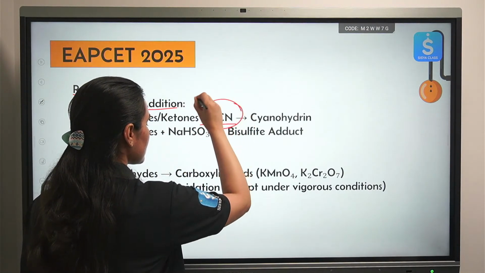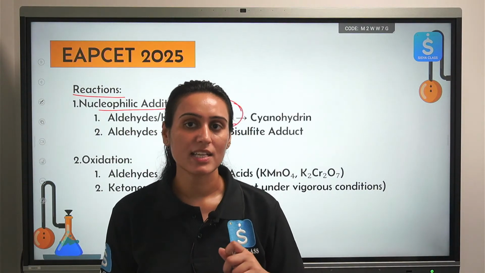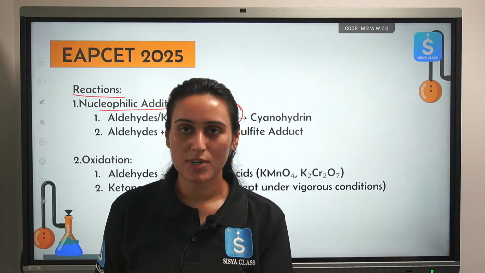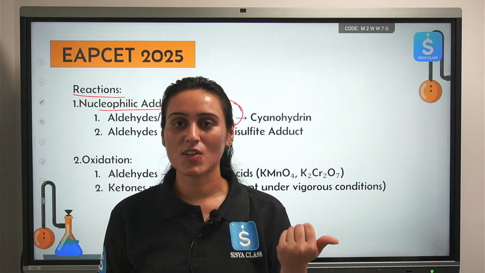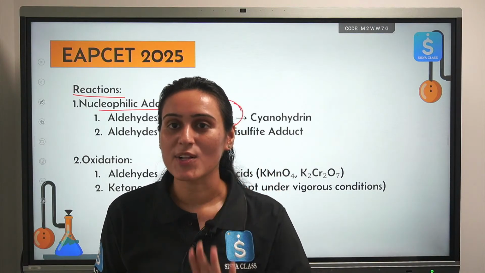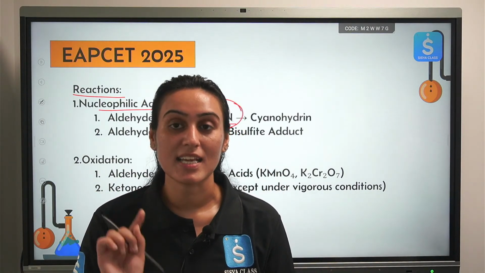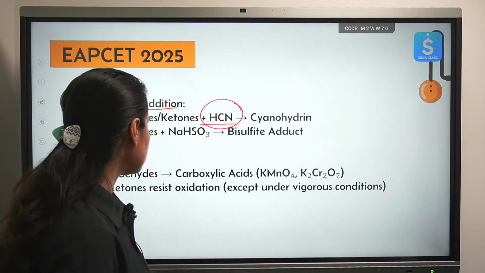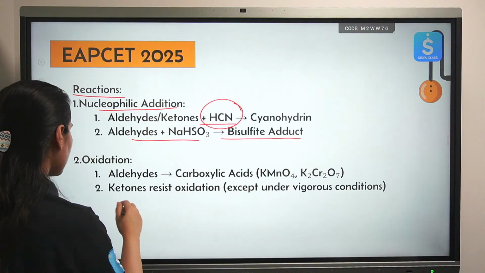So on addition of hydrogen cyanide, you will form cyanohydrin. Why have we written cyanohydrin? Will they ask you about the name of the product also? Yes, they may ask you the name of the product also. They may ask you the structure also, name also. So names are also important when you study about nucleophilic addition reaction of aldehydes and ketones. Keep that in mind. I have to remember the names also. Okay. With sodium hydrogen sulfite, you will get the bisulfite adduct.